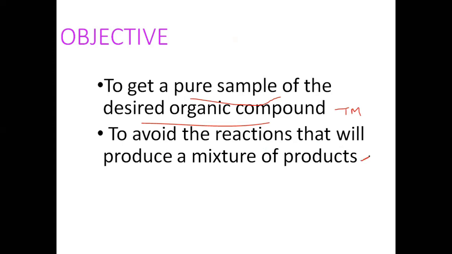You need to keep it in mind during the reaction: if mixture formation is happening, then you need to avoid those kinds of reactions, because they generally give a mixture of products, which can be major and minor products. Those reactions may be unsuitable. So your aim is to have a single or major product with a small percent, like 10% or 5%, of other impurities or side products.